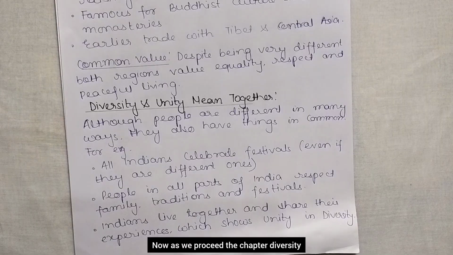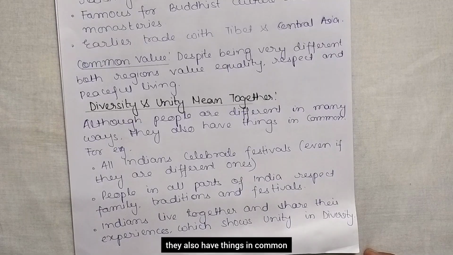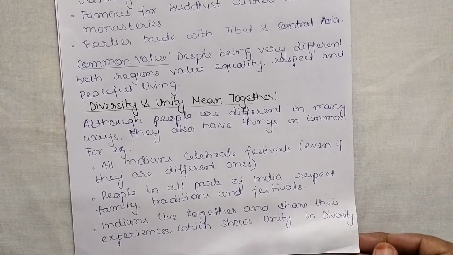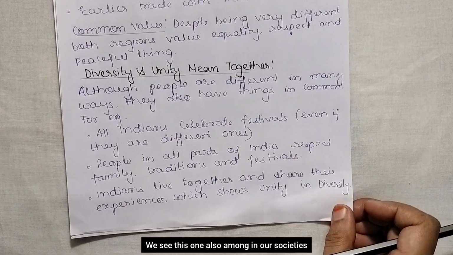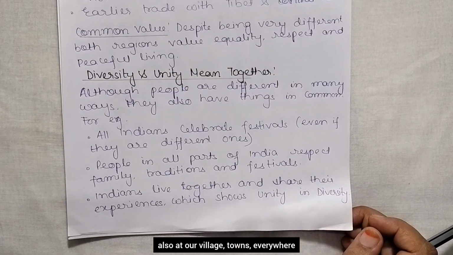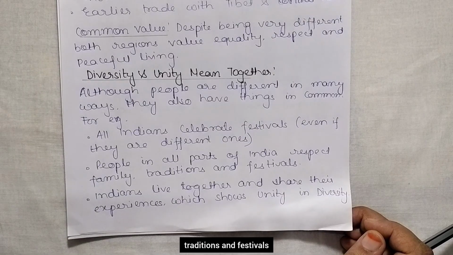Now as we proceed, the chapter says diversity and unity go together. Now what is that? Although people are different in many ways, they also have things in common. For example, all Indians celebrate festivals even if they are different ones, isn't it? We see this among our societies also, in our villages, towns, everywhere. People in all parts of India respect family, traditions and festivals.